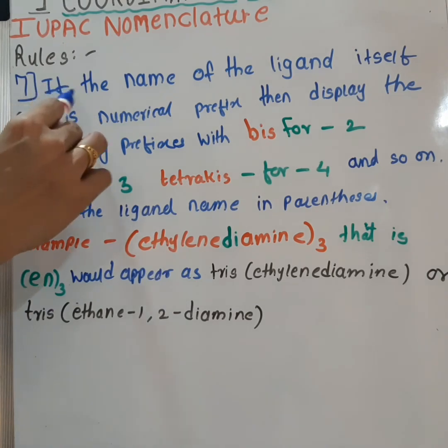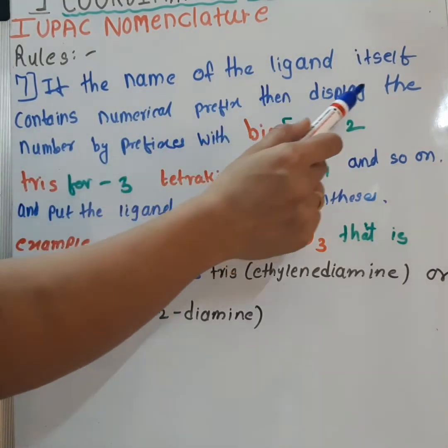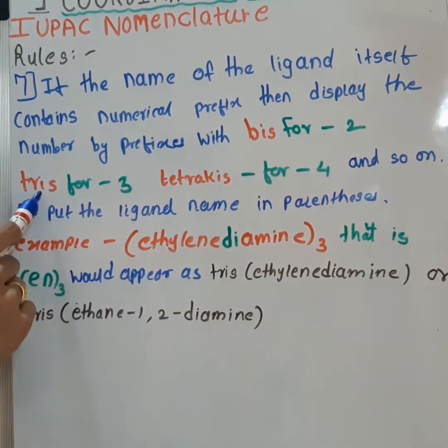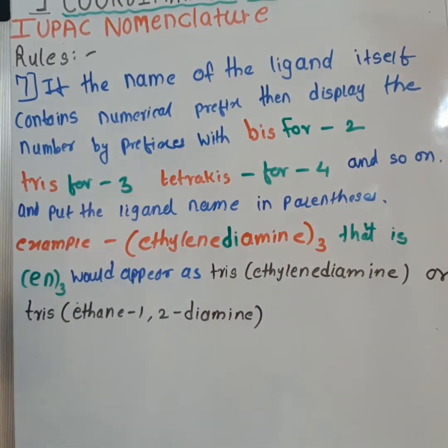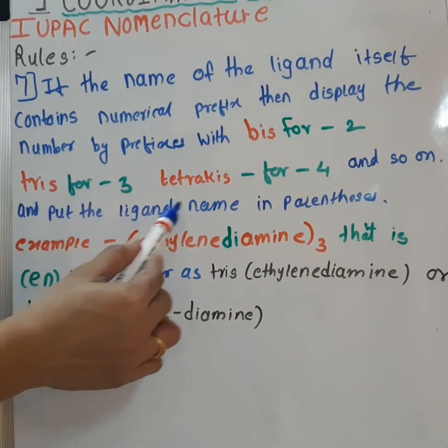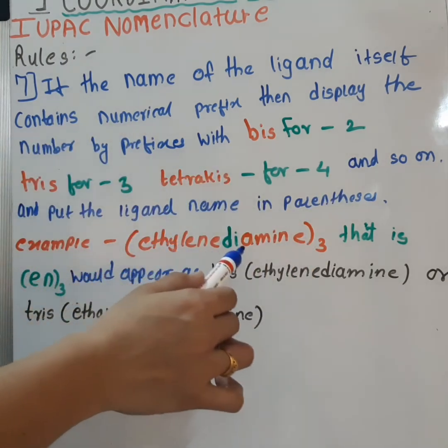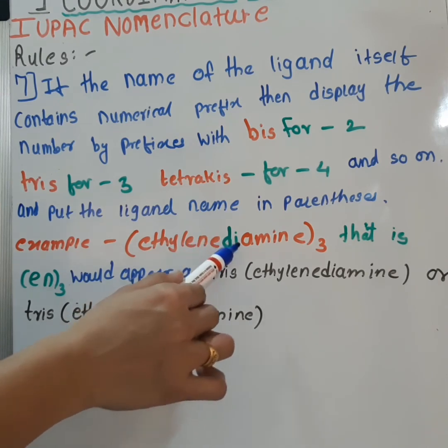7th rule. If the name of the ligand itself contains a numerical prefix, then display the number by prefixes with bis for 2, tris for 3, tetrakis for 4, and so on, and put the ligand name in parentheses. For example, ethylenediamine, this ligand has a numerical prefix in itself.